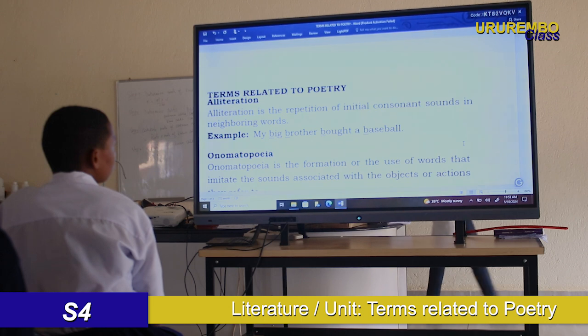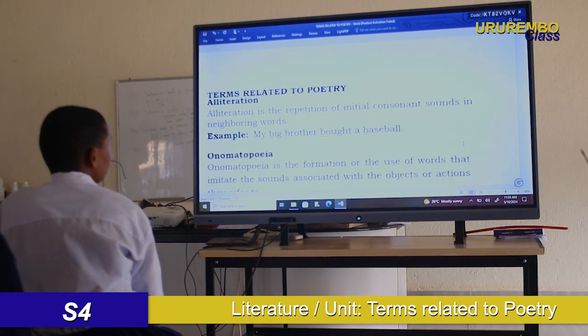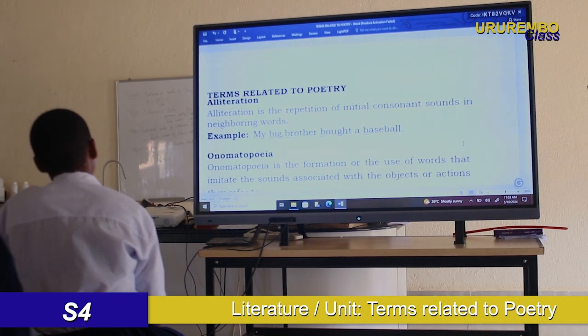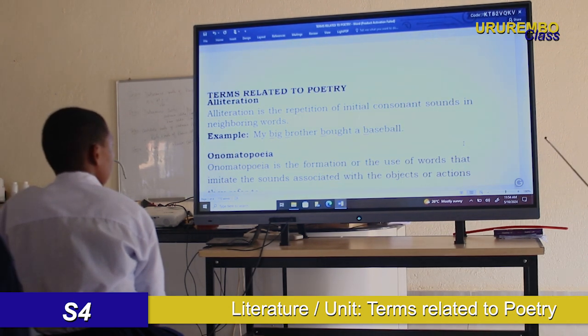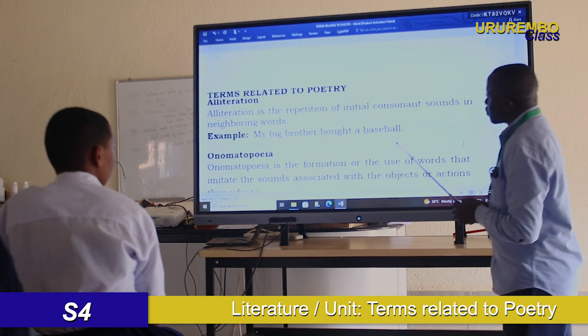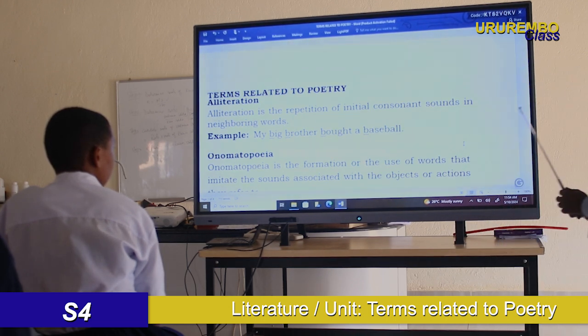They now always bring up some definitions. So you have to pay attention to each and every term that's used in poetry. You will be writing something or just listening to the terms related to poetry.